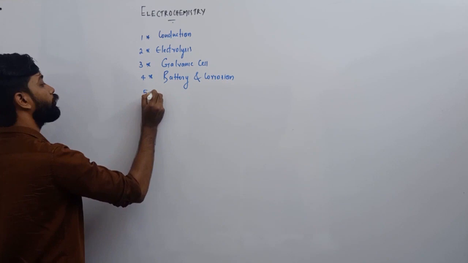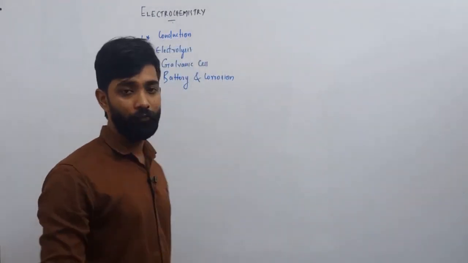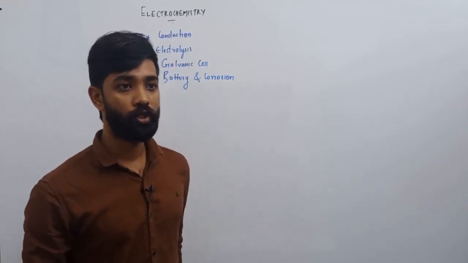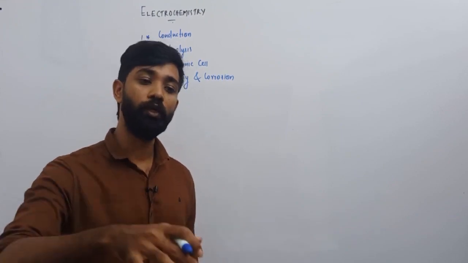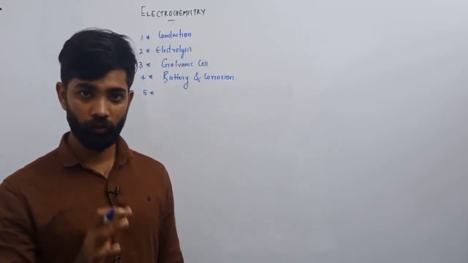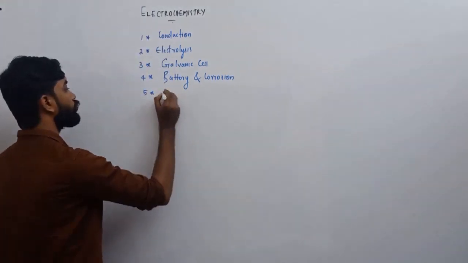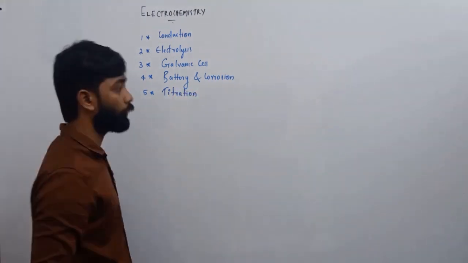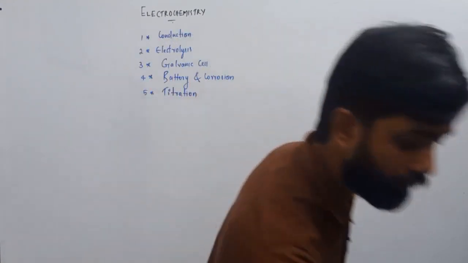Moreover, the fifth or the last one is titration. We have redox titration and conductometric titration here. Titration related to conductivity is in relation with electrochemistry, and a titration in relation with the equivalence concept or redox concept. We have already discussed the chapter redox reactions. So the last topic is titration. These all are the important topics in chapter number 3, electrochemistry.